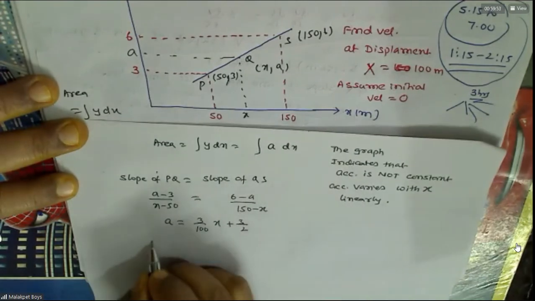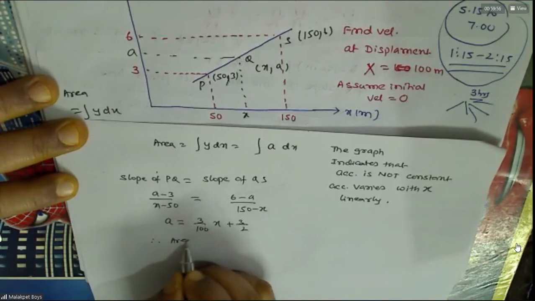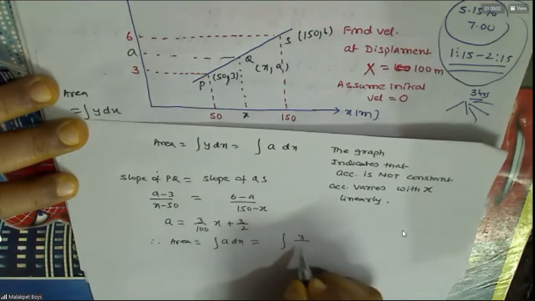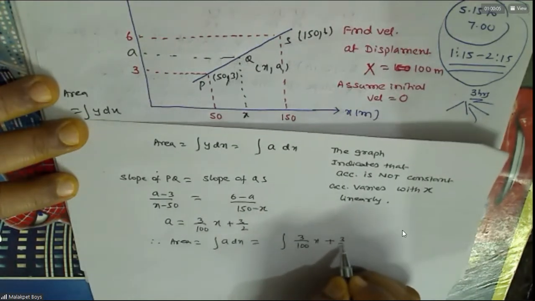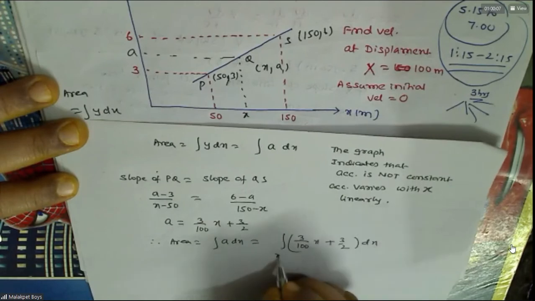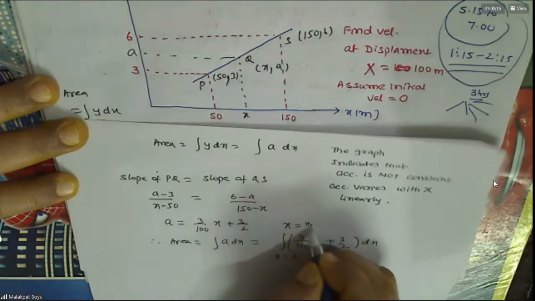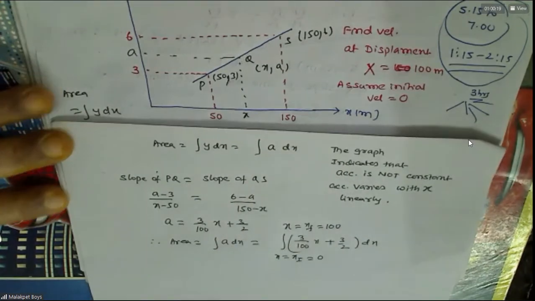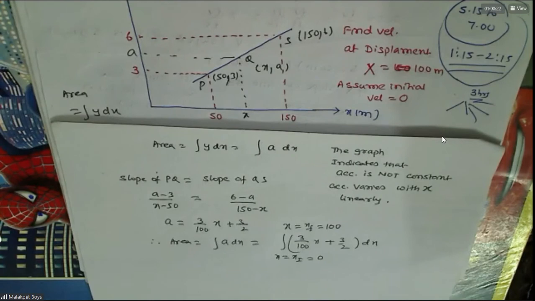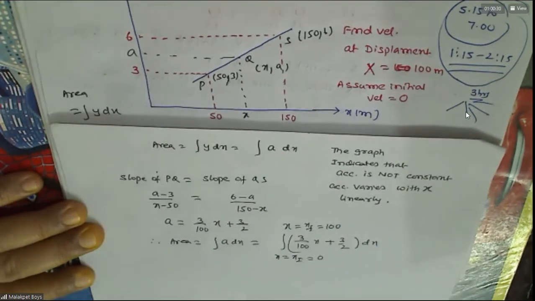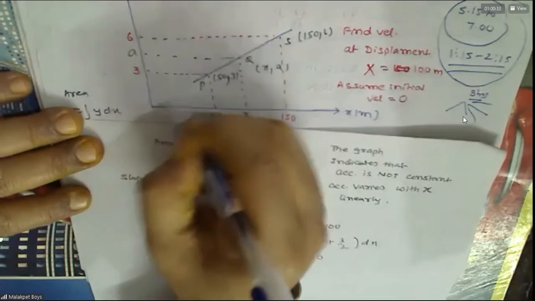Therefore, what is the area if you take a dx? That is nothing but 3 by 100 x plus 3 by 2, into dx. Now, displacement means initial is 0, the origin. It is x final. What is the final he gave? 100. Understood this? Initially it starts from the origin, no?